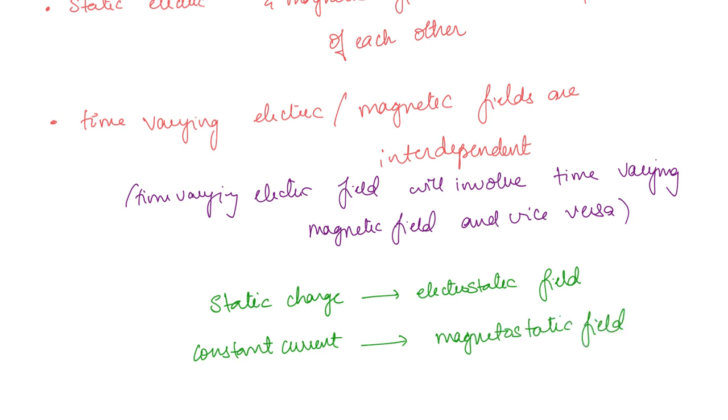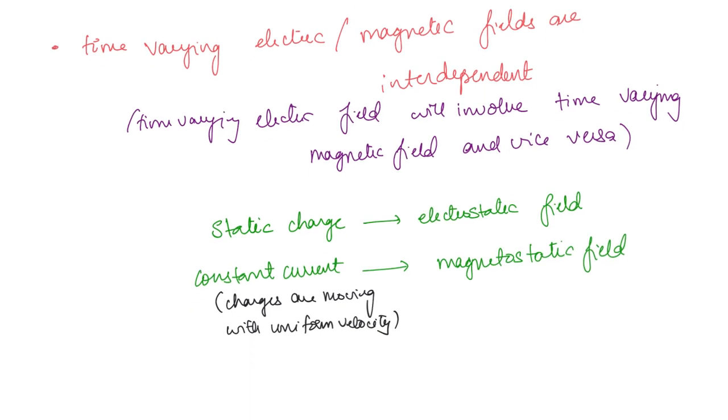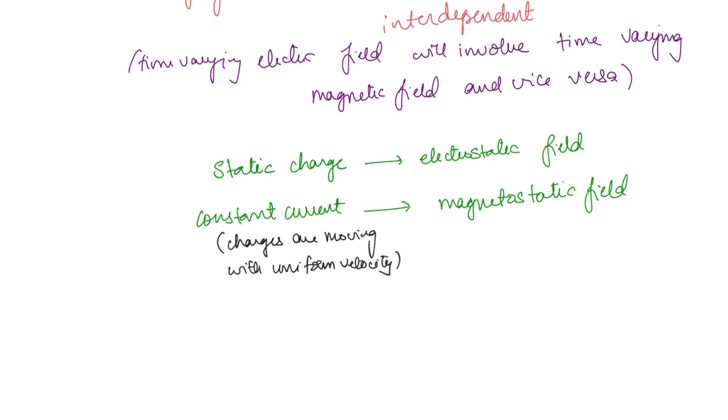So constant current means that the charges are moving with uniform velocity or constant velocity, right? So that is going to give rise to a magnetostatic field. Now we have time varying currents. That means the electrons do not have uniform velocity anymore.